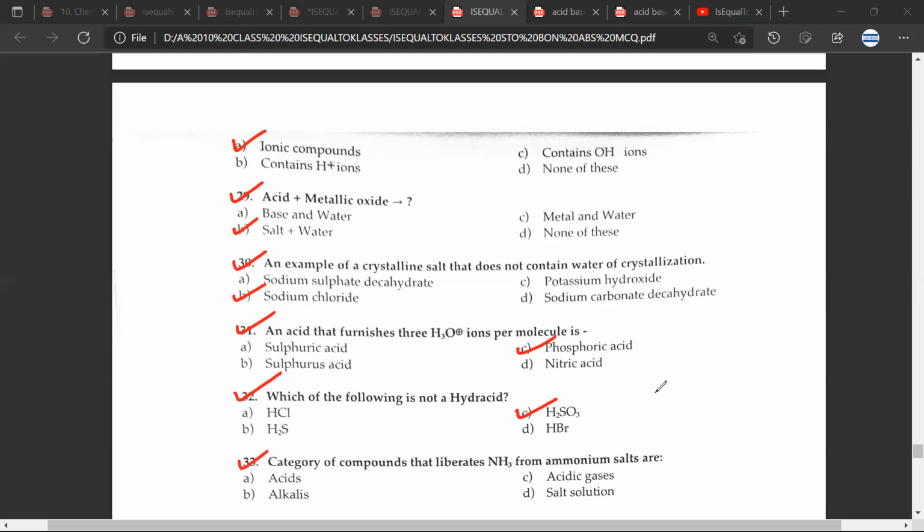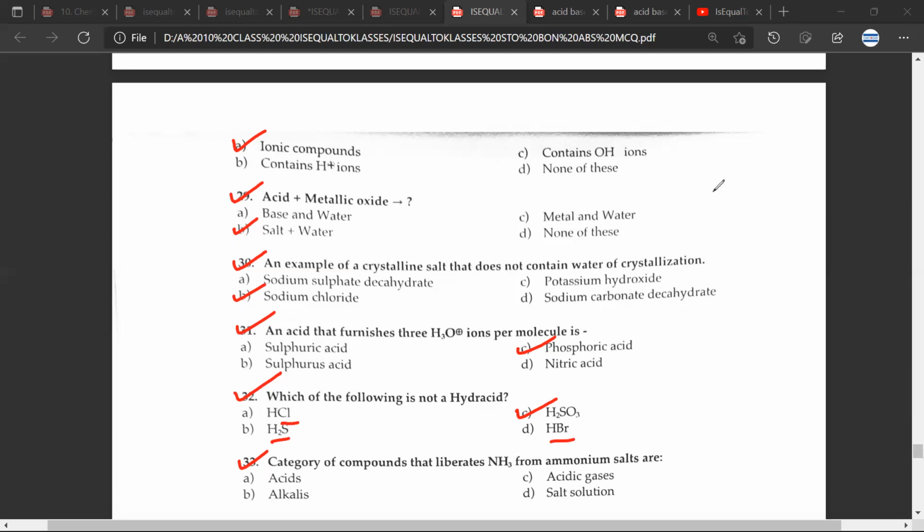33. So I wanted to add a note for the viewer that a hydra acid is an acid which has only hydrogen and a non-metal, like if you see HCl or H2S or HBr. But H2SO3, on the other hand, is an oxy acid, so it has oxygen, a non-metal as well as hydrogen.